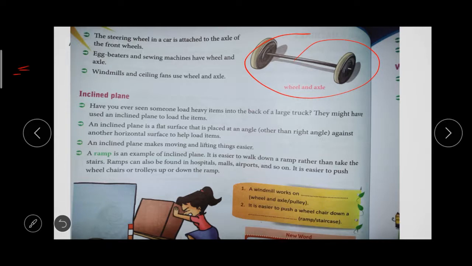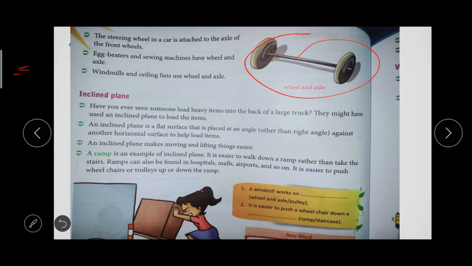Next one is inclined plane. Have you ever seen some load items being carried into a large truck? They use an inclined plane to load the item. So the inclined plane is a flat surface at an angle, they kept it at an angle.